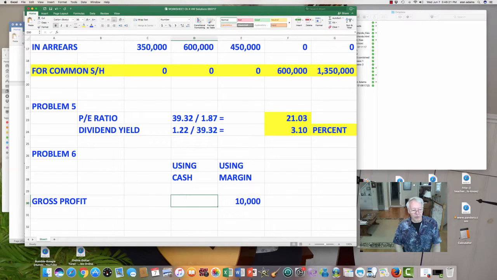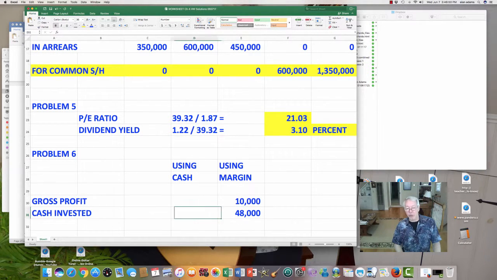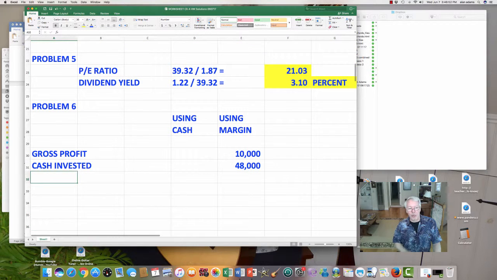Please remember you can scroll right over these formulas to see where I got my numbers from. Then I'm going to put the amount of cash invested next. How much cash did you invest? If you used margin, then of $80,000 of investment, you invested 60% of it. So to buy $80,000 worth of stock, it took $48,000 of your cash. The other $32,000 was advanced to you by the broker under your margin arrangement.